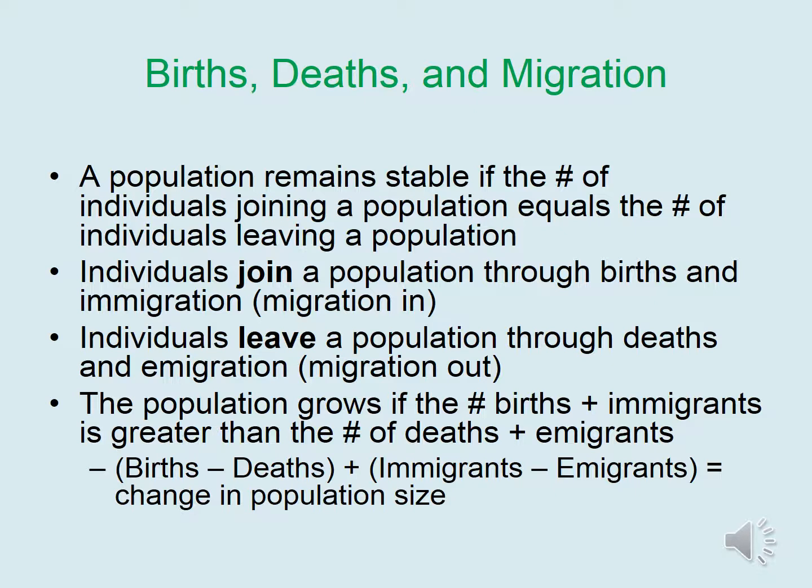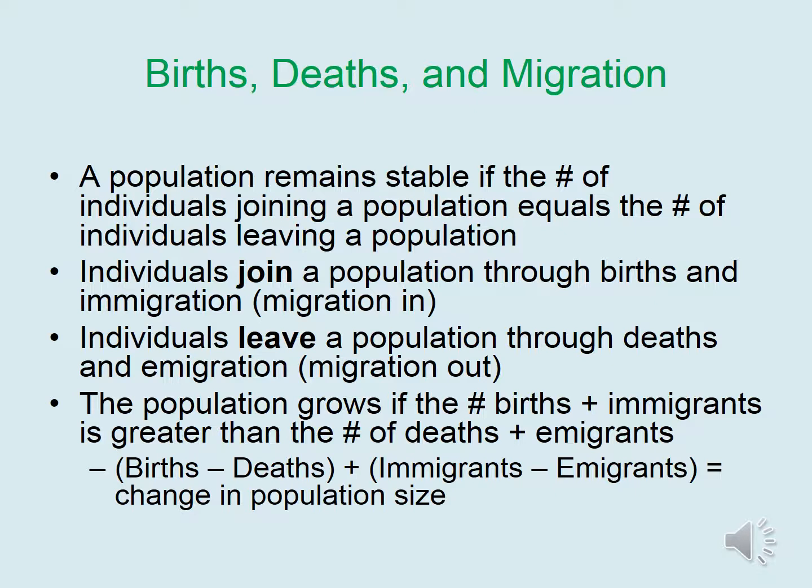For instance, the human population in the United States may grow due to births of babies and individuals migrating into the country from other countries. The population within the United States of humans may decrease if the death rate increases and individuals start migrating out of the country to other countries.